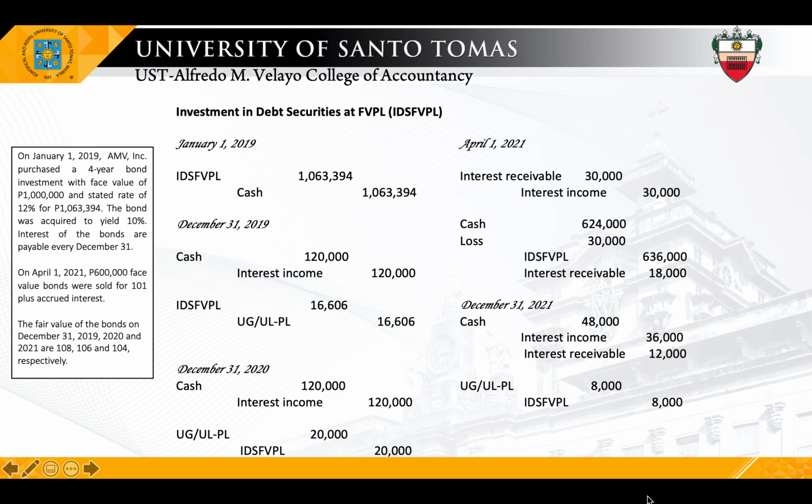Okay? Now, shortcut for the computation of the loss. So, shortcut is how much is the selling price? 1.01. How much is the carrying value? 1.06. So, 1.01 minus 1.06 is negative 0.05 times the face value of the bond sold, 600,000 times negative 0.05, that is 30,000.